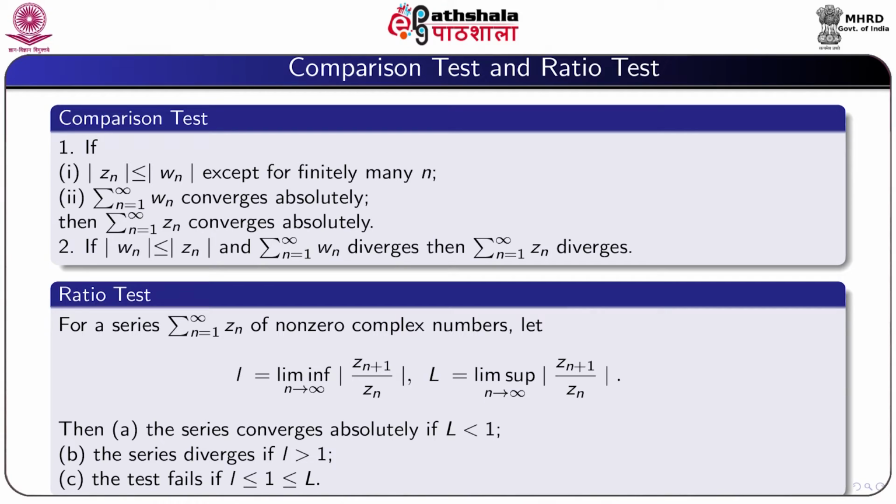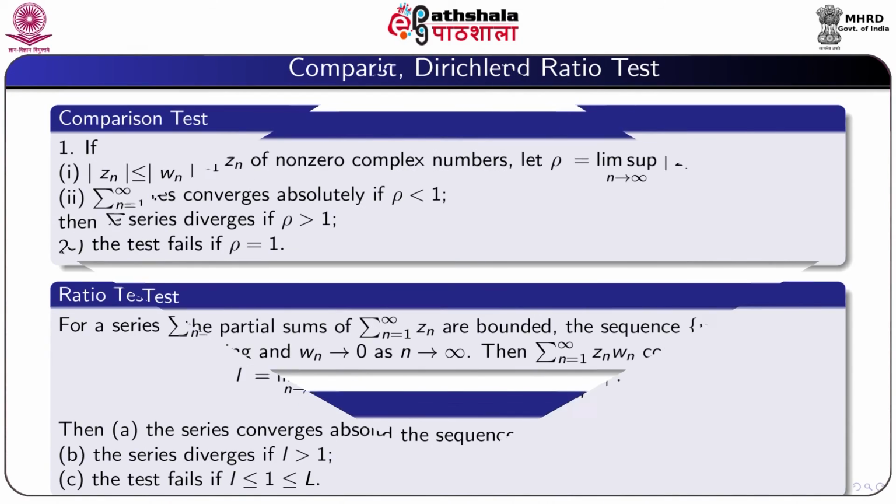Then the series summation Z_n converges absolutely if capital L is less than 1. The series diverges if small l is greater than 1. The test fails if small l is less than or equal to 1 is less than or equal to capital L.